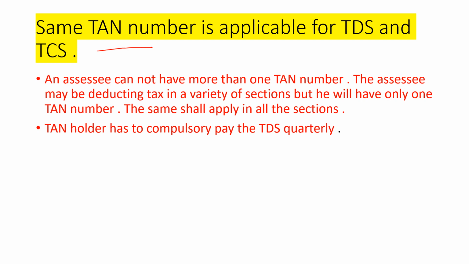The same TAN number will be applicable for TDS and TCS documents. One assessee cannot have more than one TAN number. The assessee may be deducting tax under a variety of sections. There can be so many occasions in which you are deducting the tax, but one assessee will have only one TAN number. The same TAN number will be applicable in all the sections. Each TAN holder has to compulsorily pay the TDS on a quarter basis.